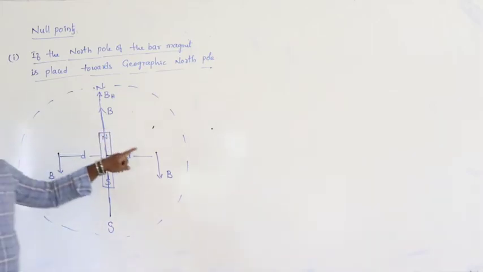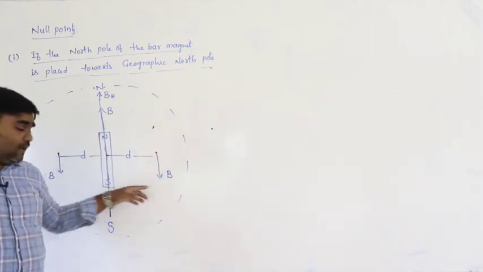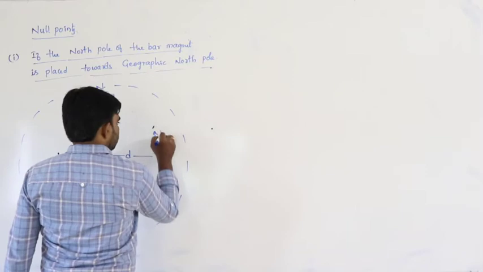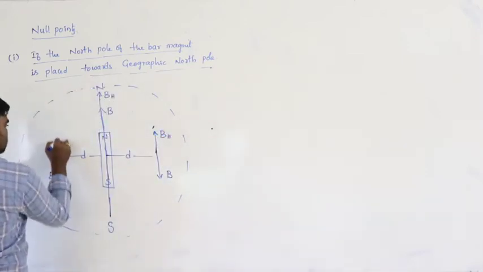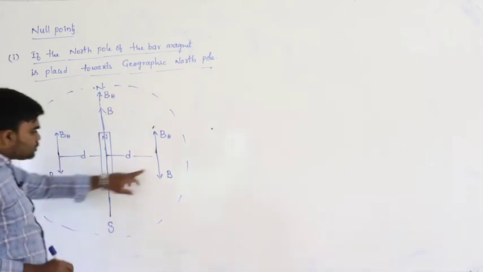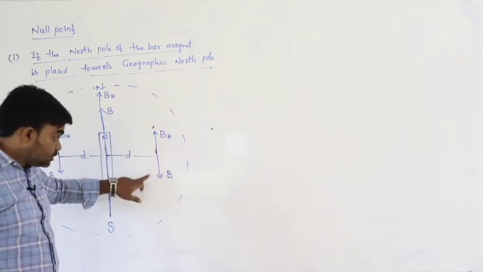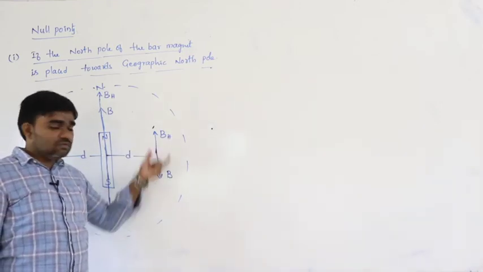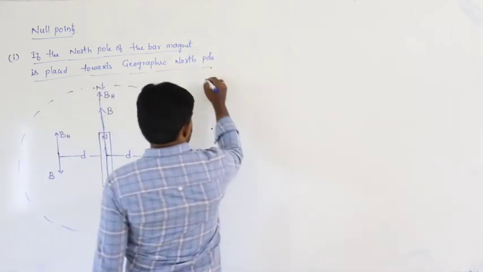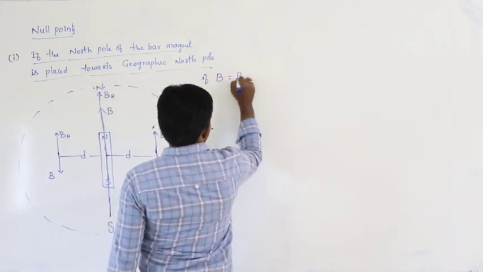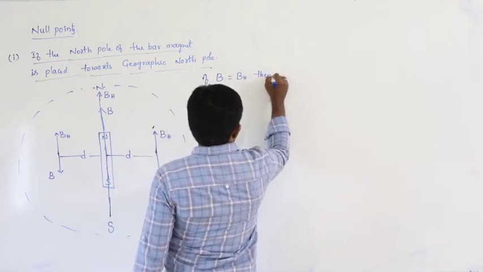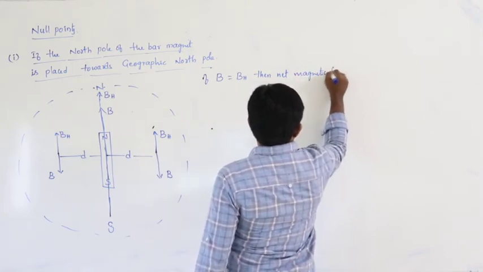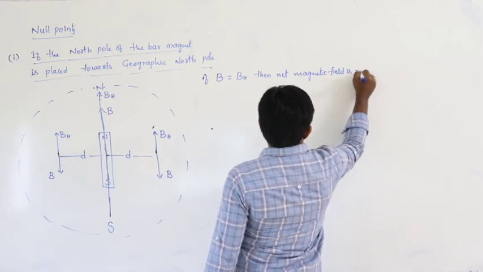So on the equatorial line, the direction of the magnetic field is from north to south, but the direction of the Earth's magnetic field is upwards. Always it is from south to north. So this is BH and this is also BH. If this B is equal to BH, that is the null point. If B is equal to BH, that is called the null position. Then the net magnetic field is 0.